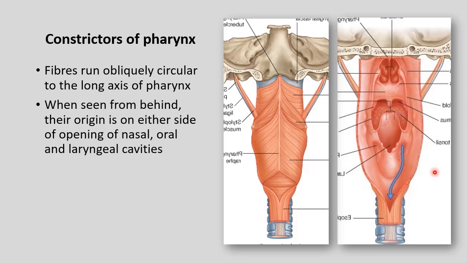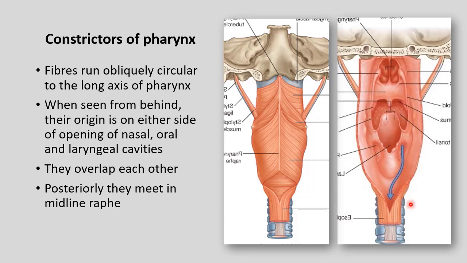So they are overlapping on one another. You can see here, the middle constrictor on either side is overlapping on the superior constrictor. The inferior constrictor is overlapping on the middle constrictor. The inferior constrictor has two parts. The upper part is obliquely running and this is the lower part which is horizontally running. So this is thyropharyngeus and this is cricopharyngeus. Posteriorly, they are all meeting in the midline raphe.